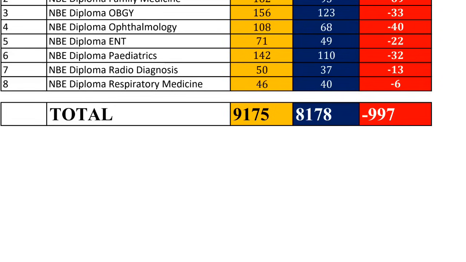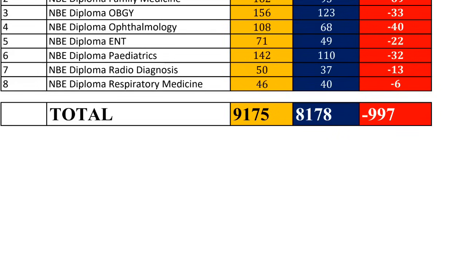Okay, the clear vacancy, it means the seats were not reported and it was clear. Virtual vacancies are those seats where the candidate had done the reporting but they had opted to go for upgradation, and there are more than 30,000 such seats where the candidate had opted for upgradation. Okay, last year 9,175 seats, and this year including new and clear vacancy 8,178, totally around 997 less seats compared to last year is vacant this year.